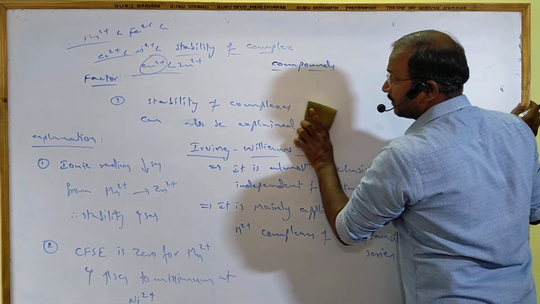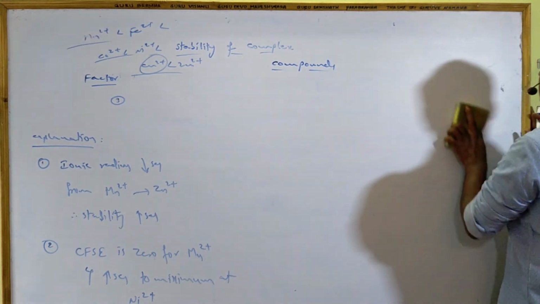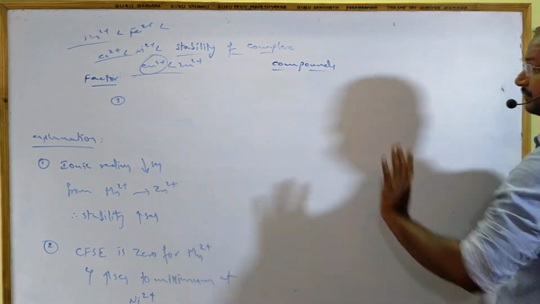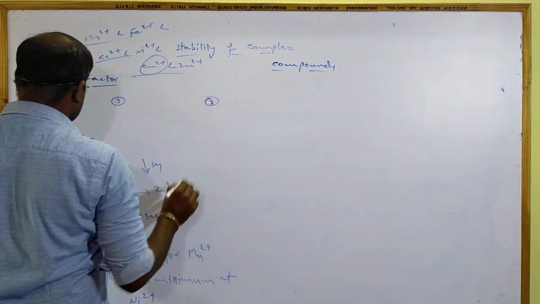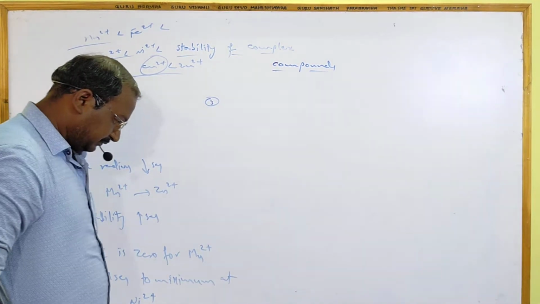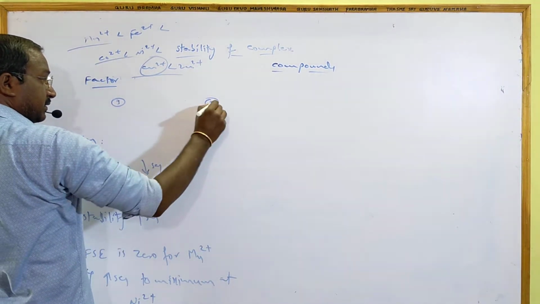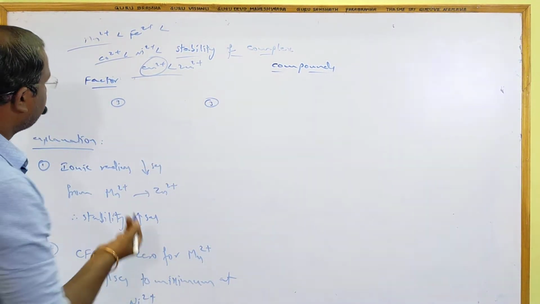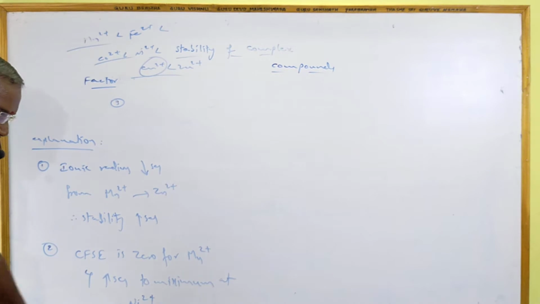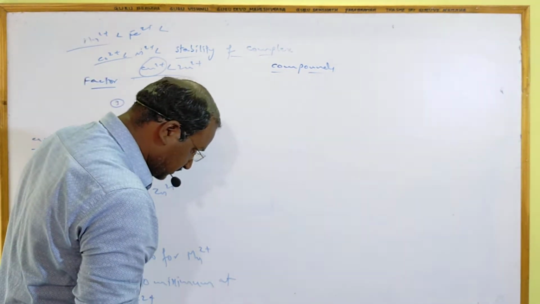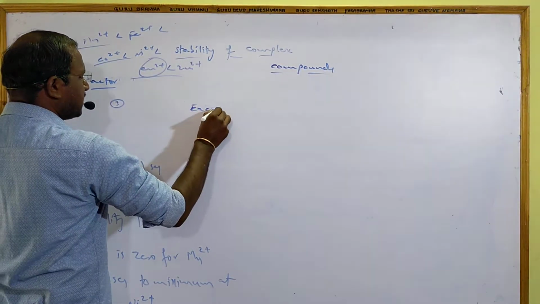The stability order is like this, already written, so no need to repeat. These are the two factors, and here an exception is there. We can say it as a third one also.